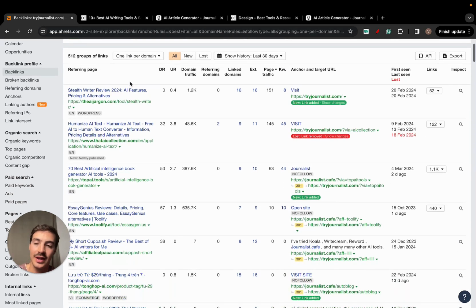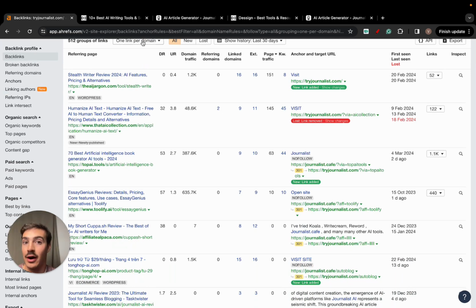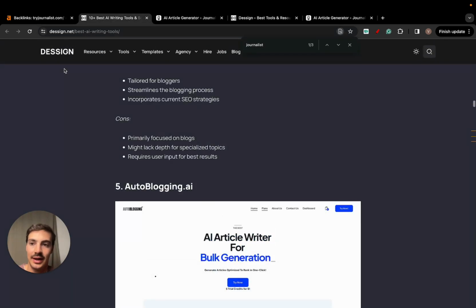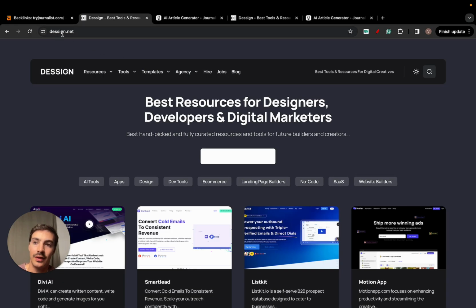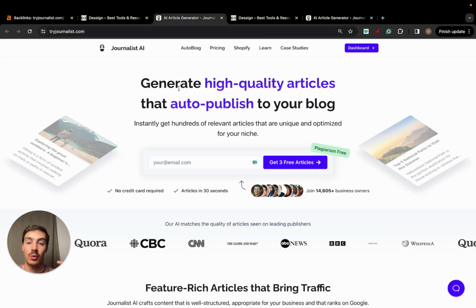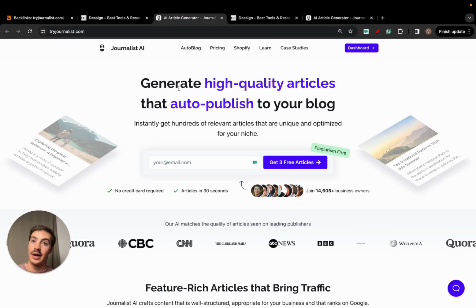So for these sites, everyone on the internet is trying to make money. That's the whole goal of the internet. People are trying to make money. This brand right here, design.net, they are trying to make money. And so what you need to think is, okay, how do I create an incentive for them to put a link from their site back to mine? What's the incentive?